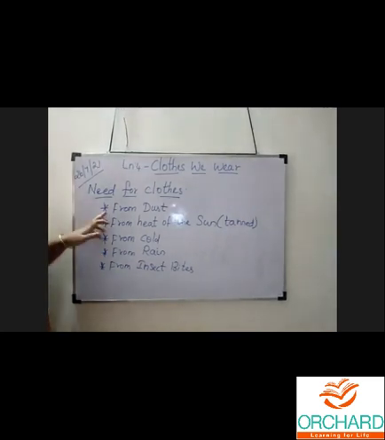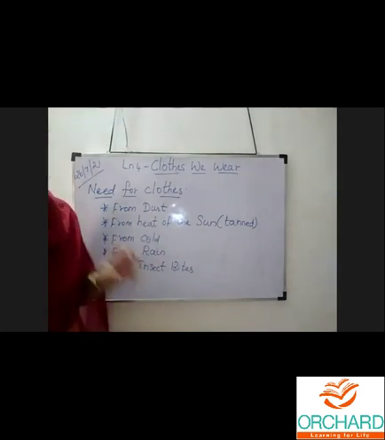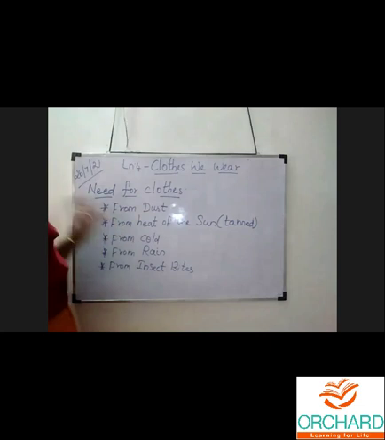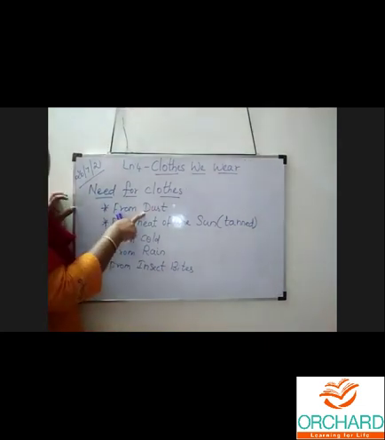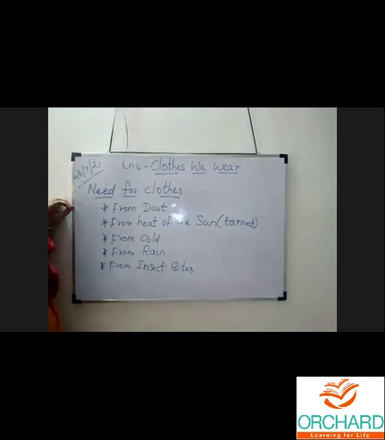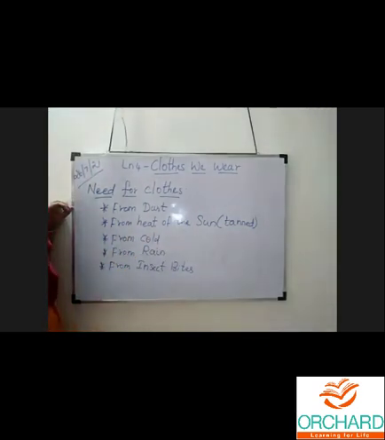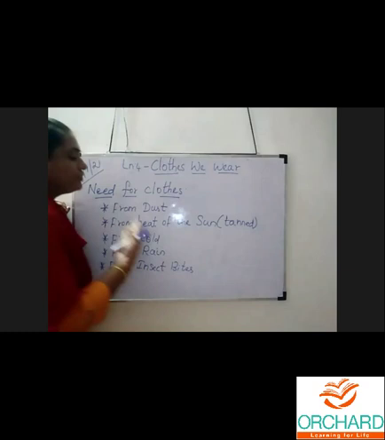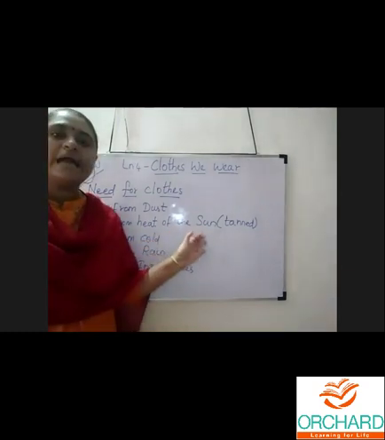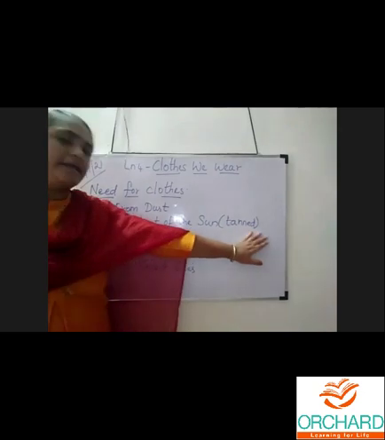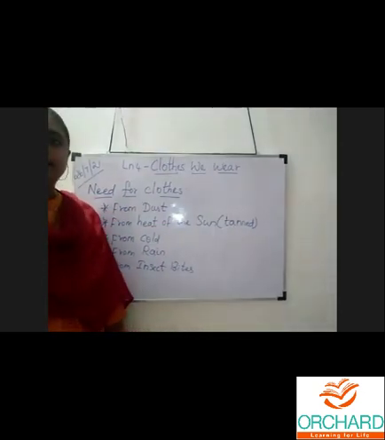The first thing, it protects us from dust. How? If we wear clothes and go outside, no dust or dirt will stick to our full body. So that's one reason we need to wear clothes. Second thing, it helps to protect from the heat of the sun. Yes, if we wear full clothes and cover our face, our hands, everything, the sun's heat will never affect us. If the heat of the sun falls directly on us, it may tan the skin and change the skin color.